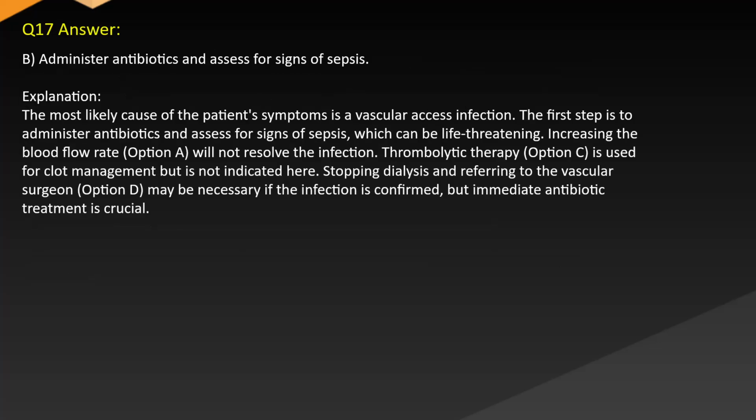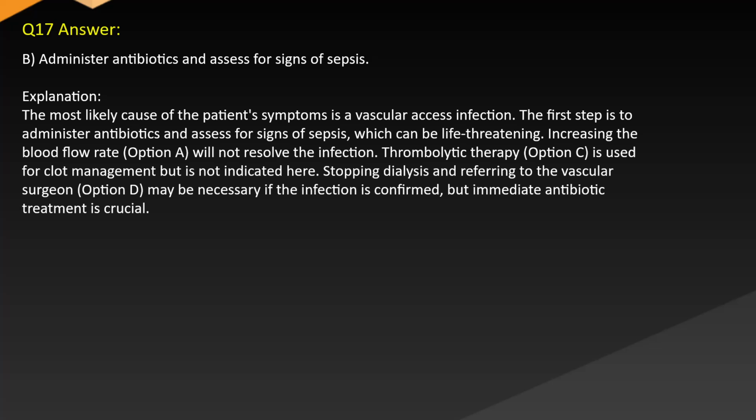Answer: B. Administer antibiotics and assess for signs of sepsis. Explanation: the most likely cause of the patient's symptoms is a vascular access infection. The first step is to administer antibiotics and assess for signs of sepsis, which can be life-threatening.